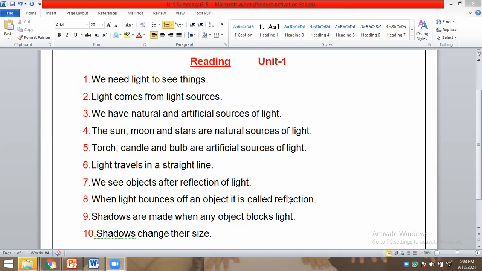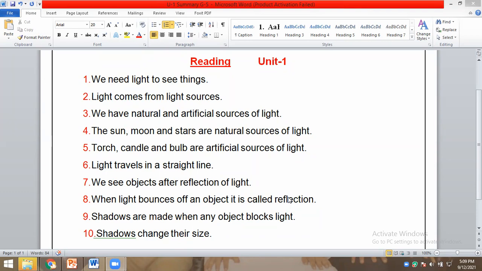Next is Dr. Omar Ala. Yes, read please. One, we need light to see things. Two, light comes from light sources. Three, we have natural and artificial sources of light.